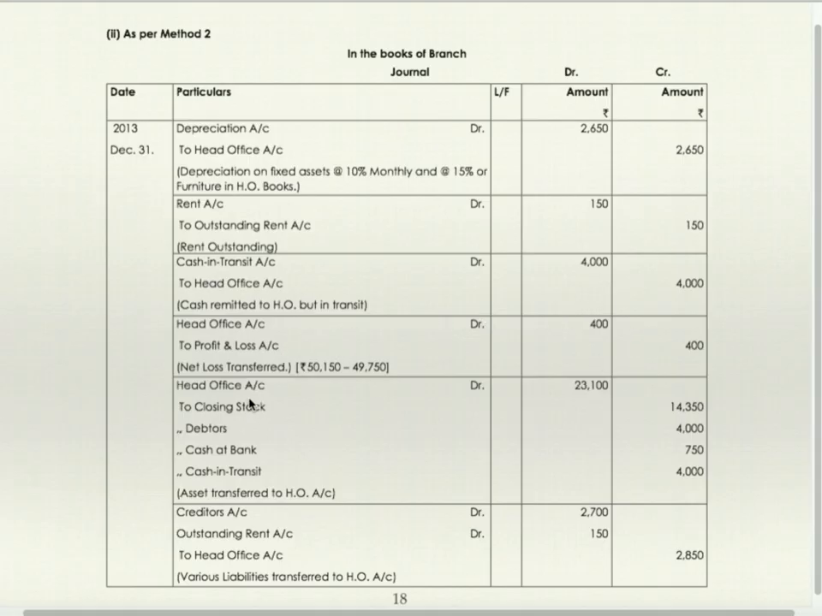For transfer of all assets and liabilities, entries will be the same. Head office account debit to closing stock, to debtors, to cash at bank, cash in transit, creditors, outstanding rent to head office. These two entries will be the same as per first and second method. First three entries also will be the same as per first and second method, but instead of two separate entries of revenue, expenses and income, only one entry of net profit or net loss will be passed.